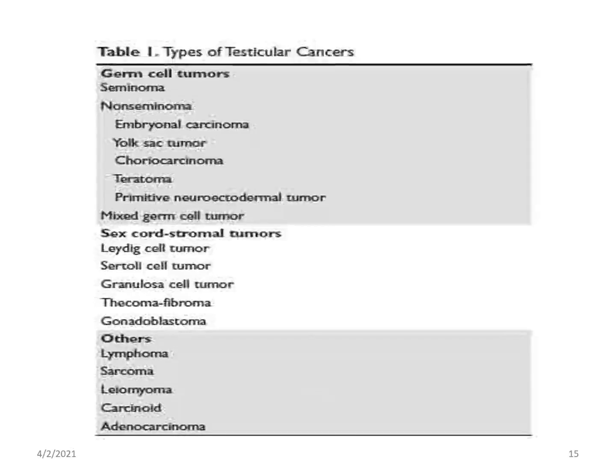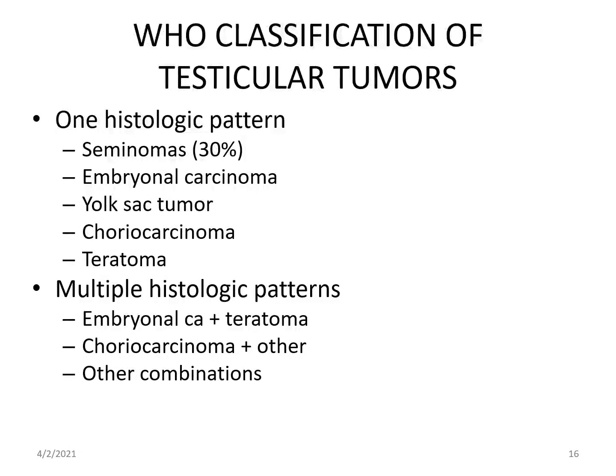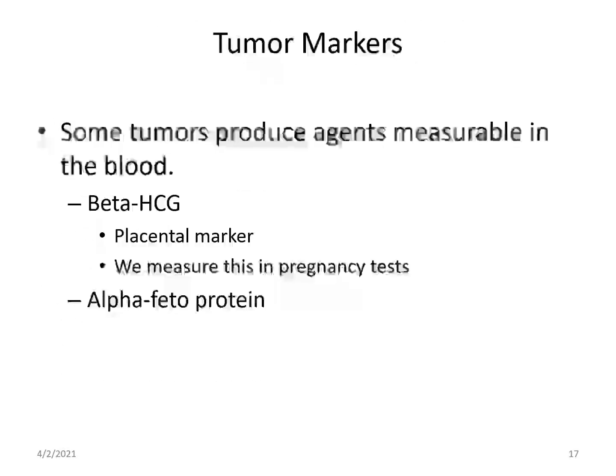They are seminoma, the seminomatous tumor. In non-seminomatous, we have embryonal carcinoma, yolk sac tumor, choriocarcinoma and teratoma. Or there are mixed germ cell tumors, that is a combination of these tumors, which can occur. Tumor markers: some of these testicular tumors produce markers which are measured in the blood. By this we can diagnose these tumors. Beta HCG is one such marker. Alpha fetoprotein is another marker.